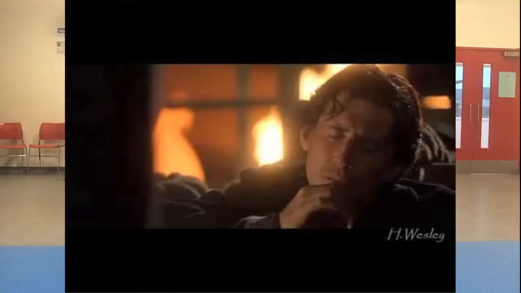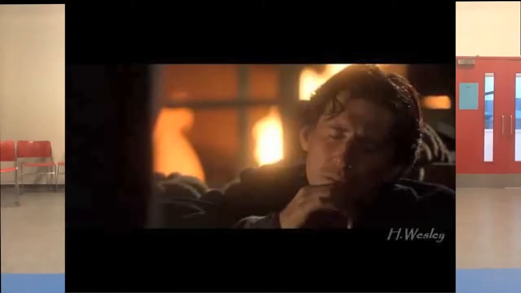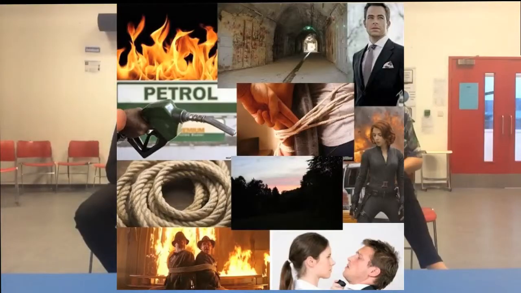Okay, so for our thriller film, we've had to choose 3 films that influence our ideas to create it. So the first film is Kill Bill because of the assassin and the action chick and the alpha female, which goes against stereotypes we've been learning in class, and also it appeals to men because of the action chick. The second one is Casino Royale because of the torture scene and the person being tied to the chair. The third one is The Usual Suspects because of the opening scene when the villain is lighting the cigarette and then drops it on the floor, so then the guy is set alight and then dies.